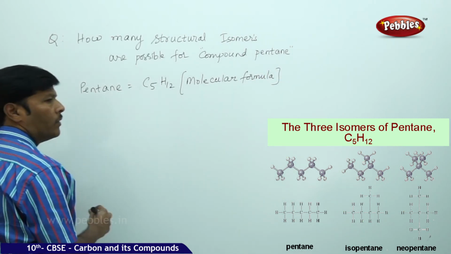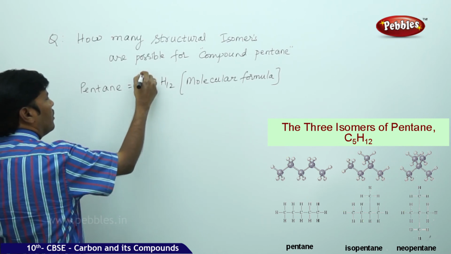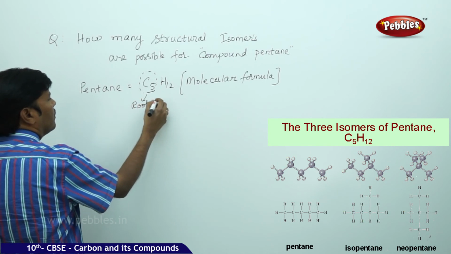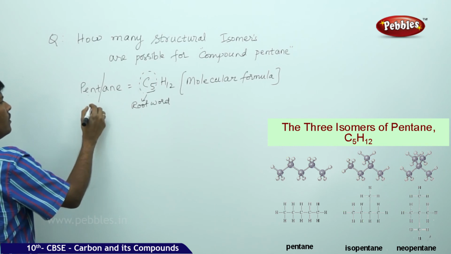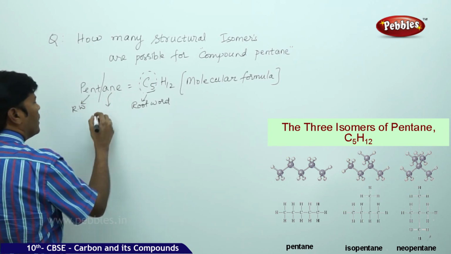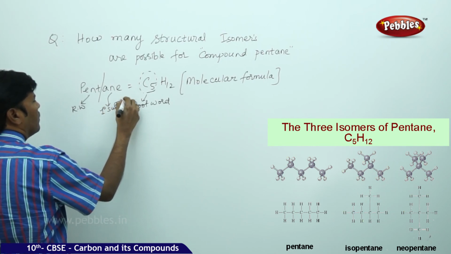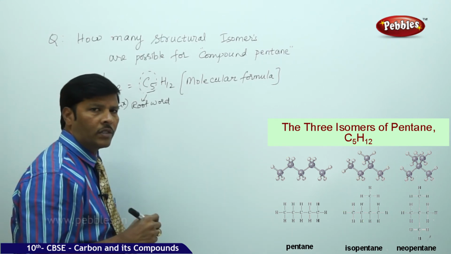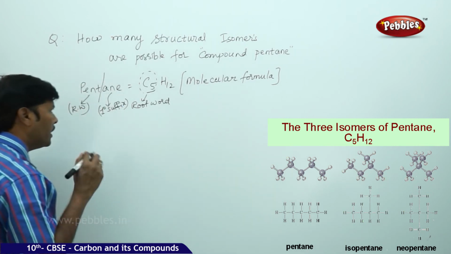If you go for the structural formula, the best thing is to take the number of carbon atoms. The number of carbons is 5. Root word of pentane is pent. Pent is the root word and ane is the primary suffix. So now the number of possible structural isomers in the case of pentane, I think, is 3.